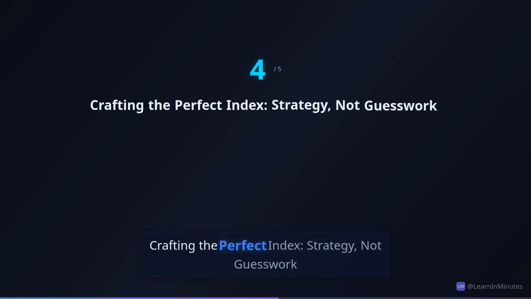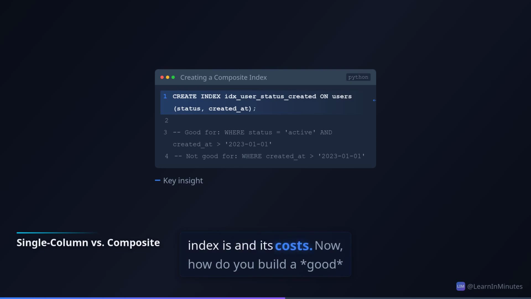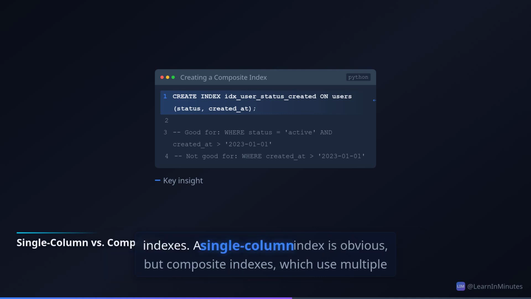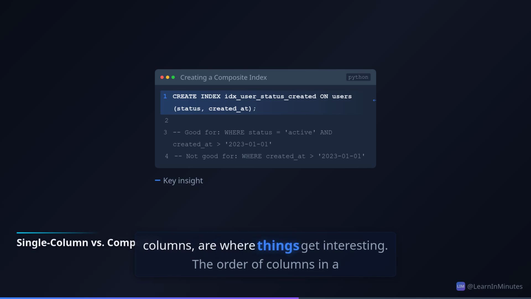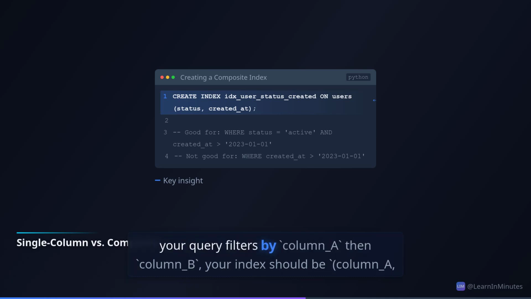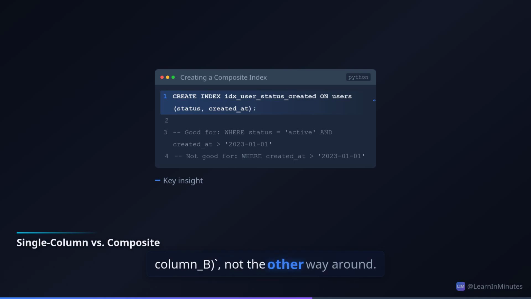Crafting the perfect index: strategy, not guesswork. Okay, so you know what an index is and its costs. Now, how do you build a good one? First, consider single column versus composite indexes. A single column index is obvious, but composite indexes, which use multiple columns, are where things get interesting. The order of columns in a composite index matters a lot. If your query filters by column_A, then column_B, your index should be column_A, column_B, not the other way around.